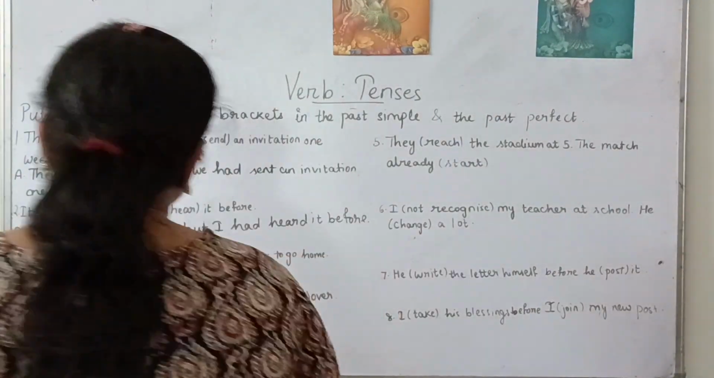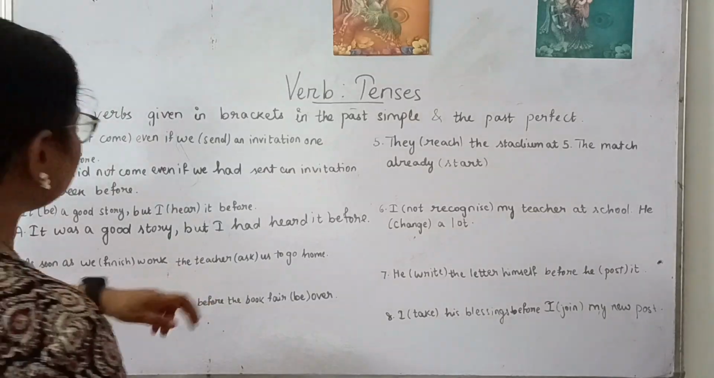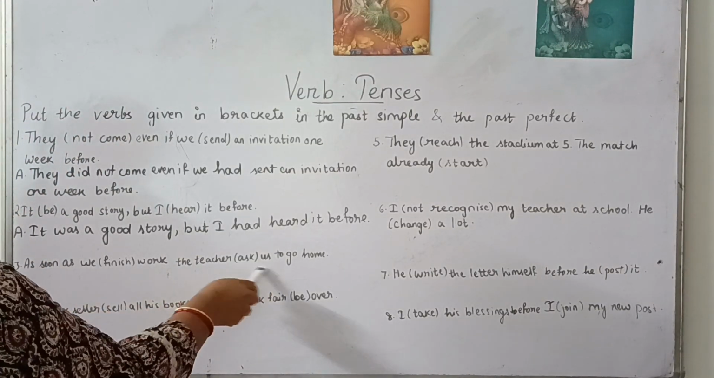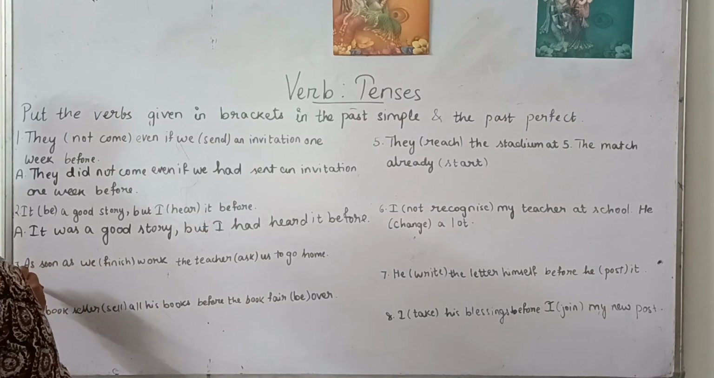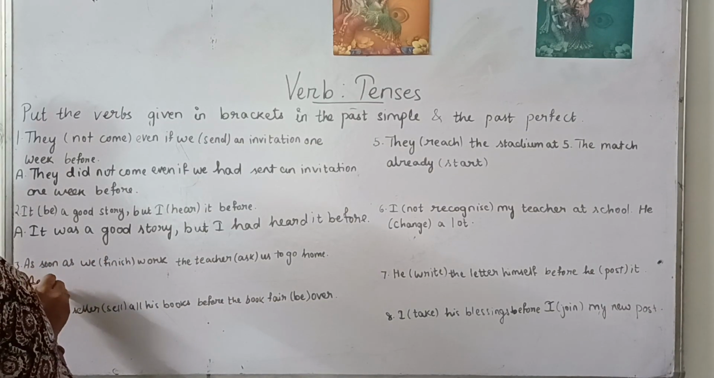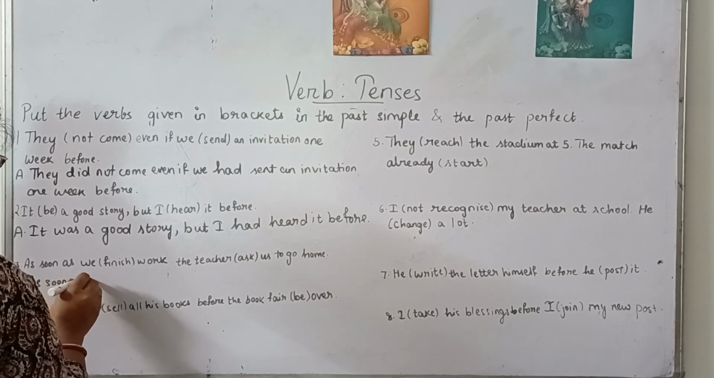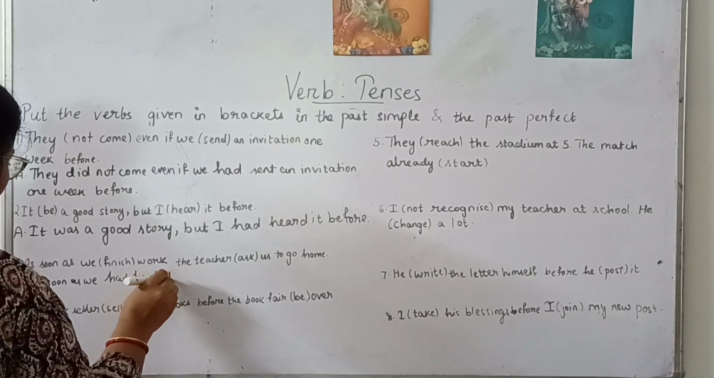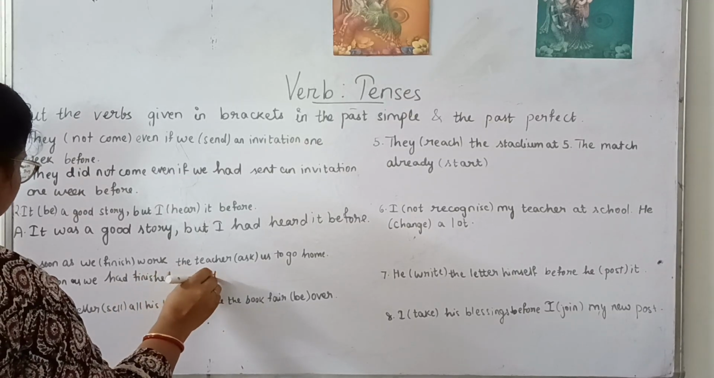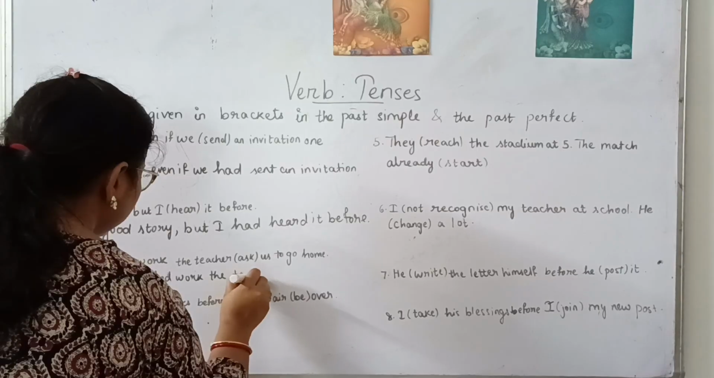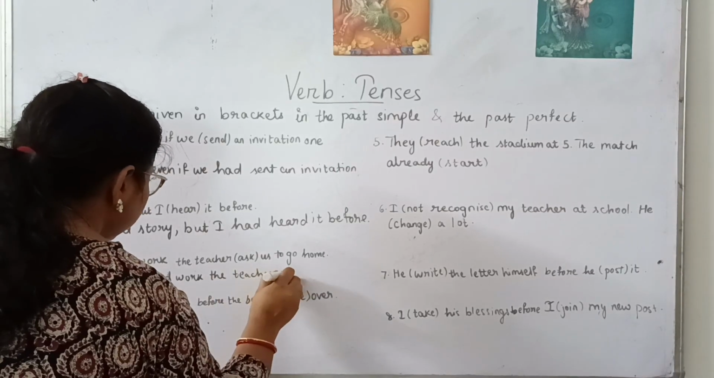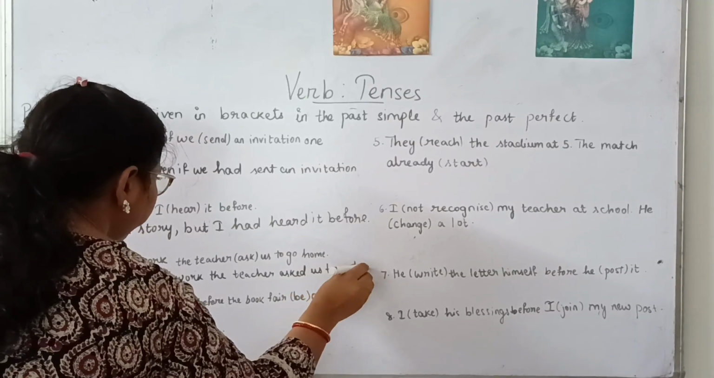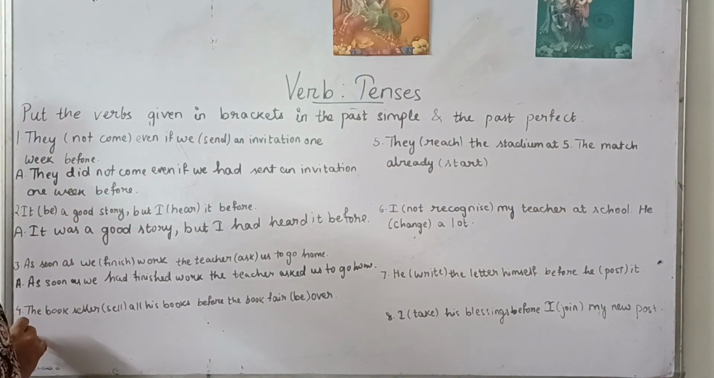Clear? "So as soon as we finish the work, the teacher asked us to go home." So the first action is you finish the work. Second is you go home. So the first one will be in the past perfect. As soon as we had finished work, the teacher asked us to go home.